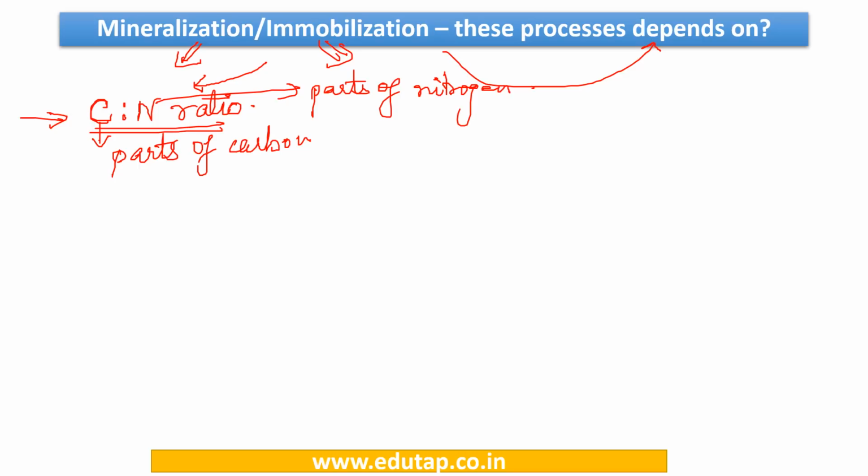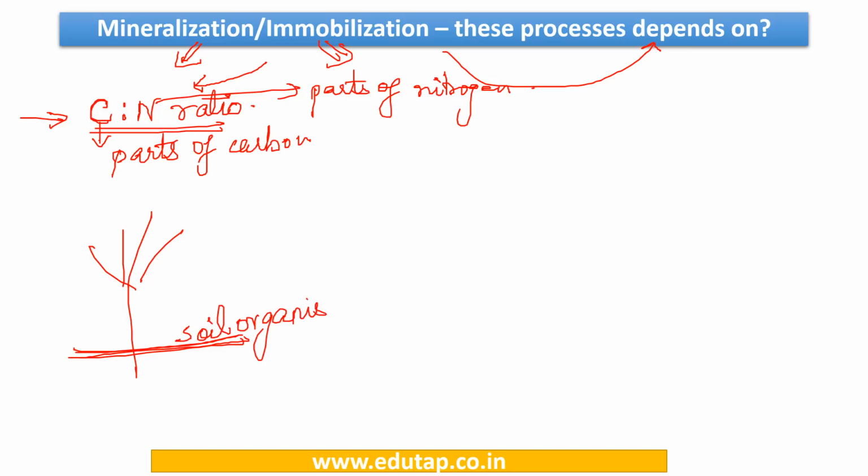Now just consider a plant. There is a soil here on which the plant rests. You have soil organisms inside the soil, right? These may be the microorganisms. These microorganisms or the soil organisms are actually responsible for the decomposition.